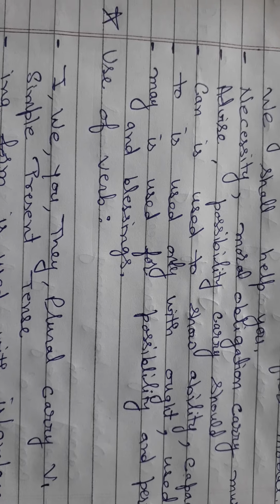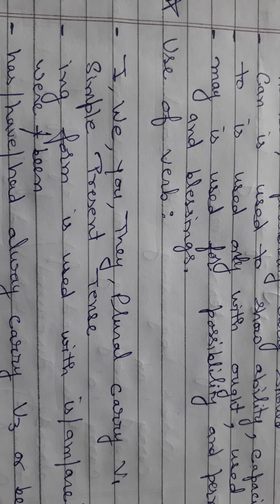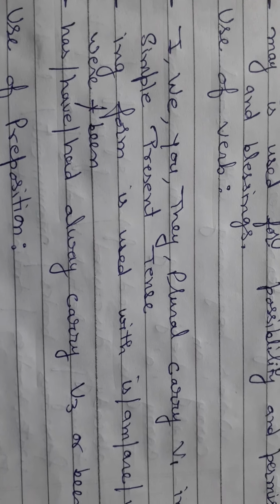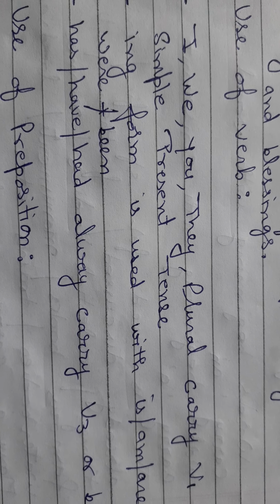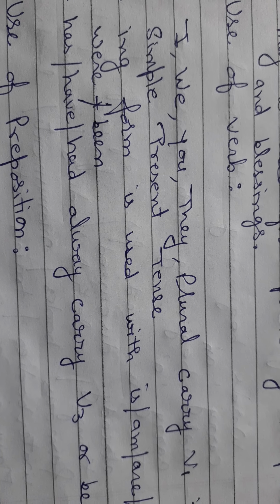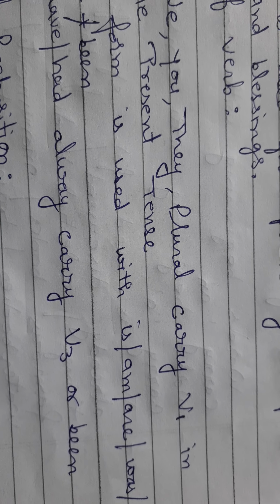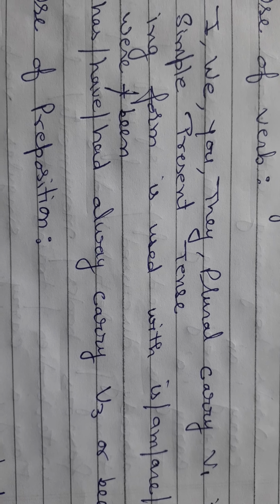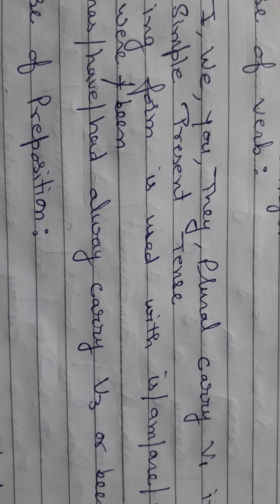Then use of verb. Here when we talk use of verb, we are talking about both helping verbs as well as main verbs. So some rules are there. I, we, you, they, plural carry v1 in simple present tense. If you talk about simple present tense or present indefinite tense and the subject is I, we, you, they or plural, then v1, it means first form of verb will be used. Otherwise, if the rest of the subjects are there, then we use v1 plus s or es.